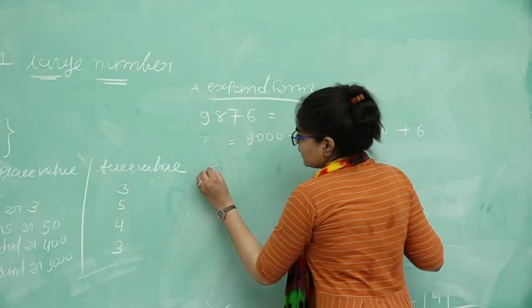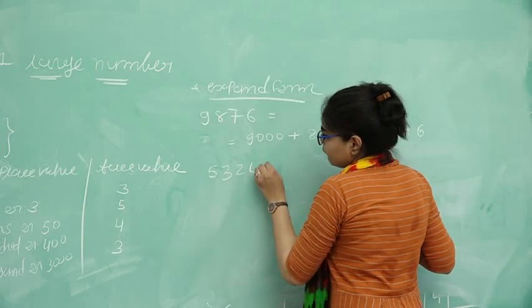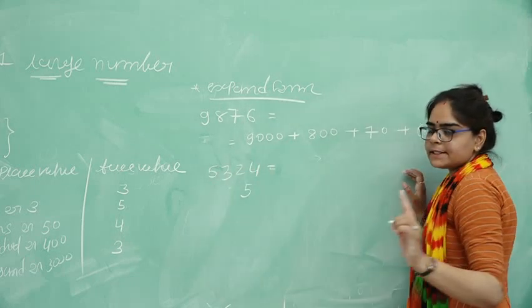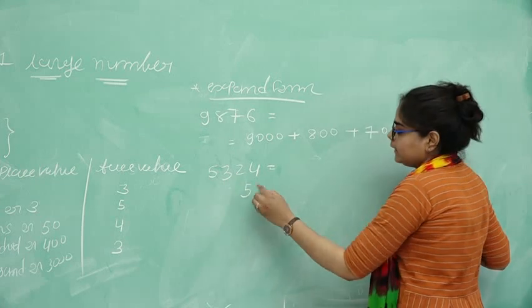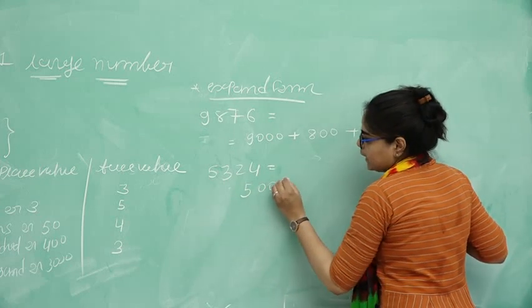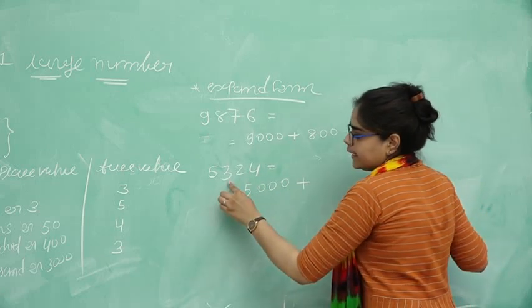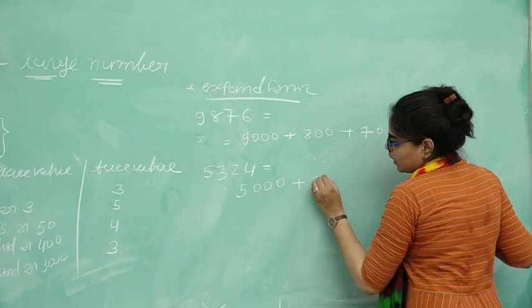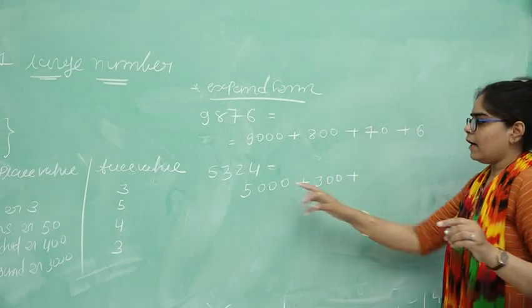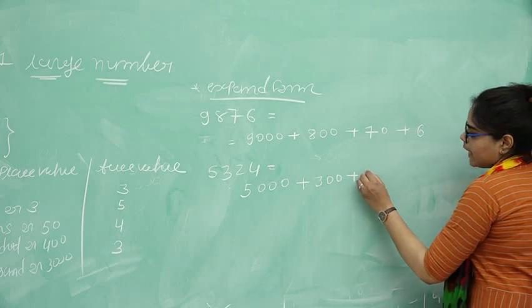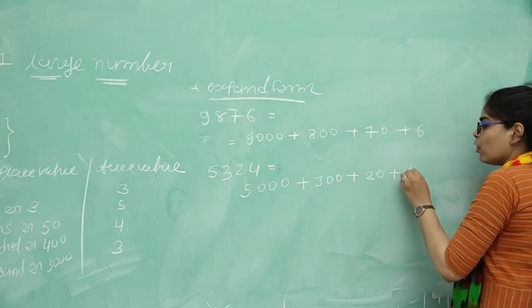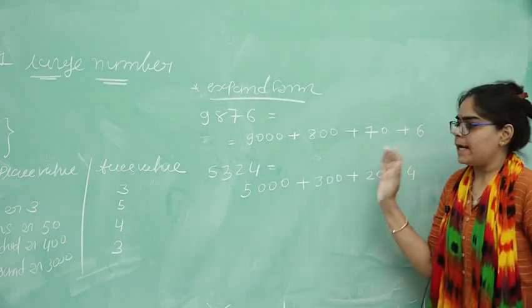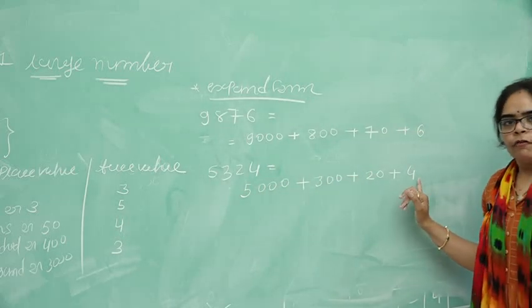Then another example of expanded form. 5. How many digits are there after 5? 1, 2 and 3. Then 3 zeros are there. Plus 3. After 3, how many digits are there? 2. Then put 300 here. Then after 2, how many digits are there? Only 1, and 4. After 4, no number is there. That's why we put only 4 here.